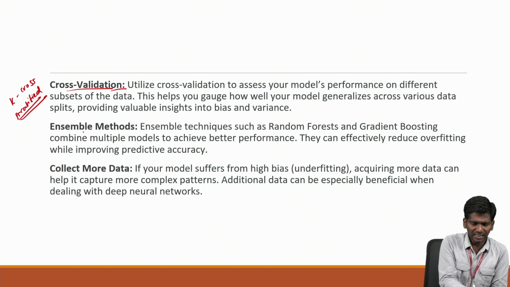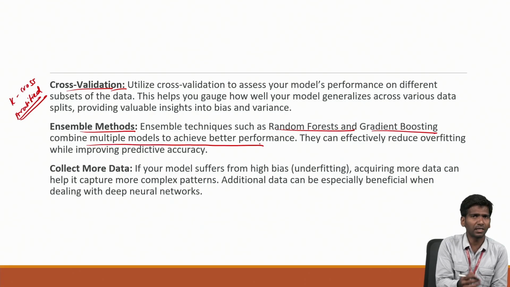We can also use ensemble methods like random forest and gradient boosting. We combine multiple models to achieve better performance, so we can combine multiple ensemble models in order to address this bias variance trade-off. We can also collect more data. This can be helpful for simple architecture.